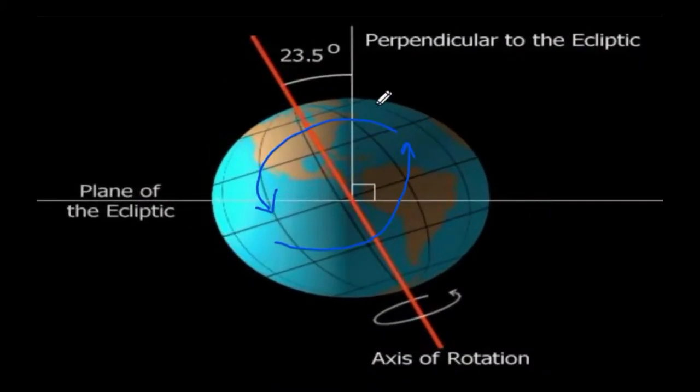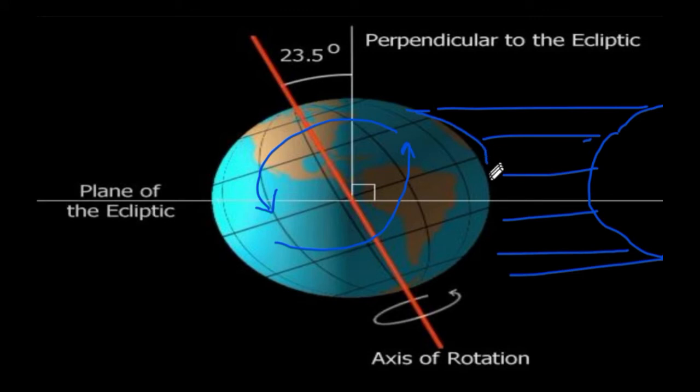We will understand this concept from this image. See here, as I have told you, this is the tilt. So Earth is tilted towards one side at 23.5 degrees. Suppose this is the Sun. You can see this region is receiving the maximum sun radiation. The Earth is divided into two parts. The upper part is called the northern hemisphere and the south part is called the southern hemisphere.